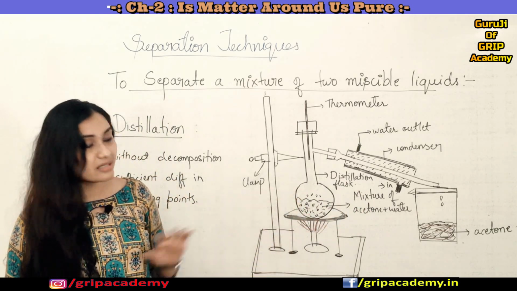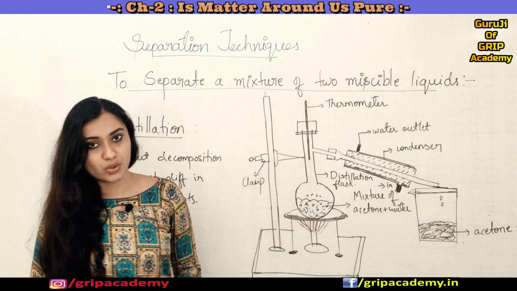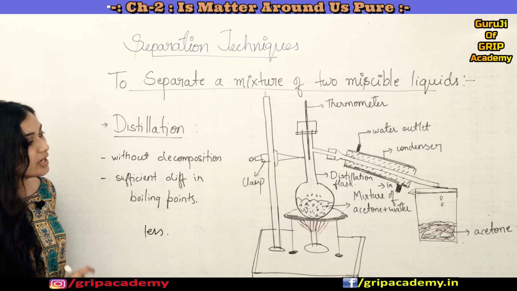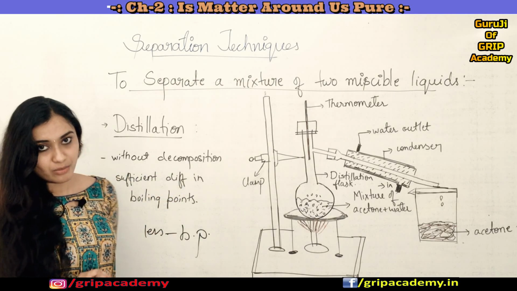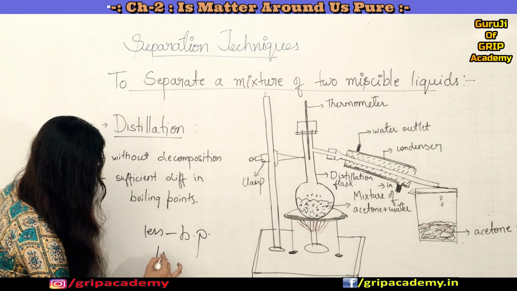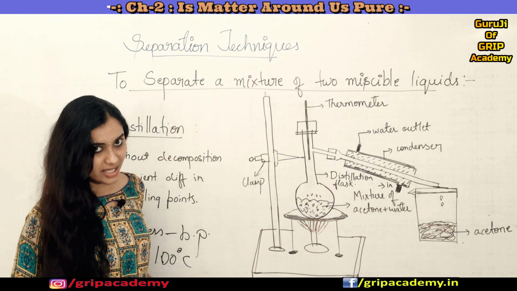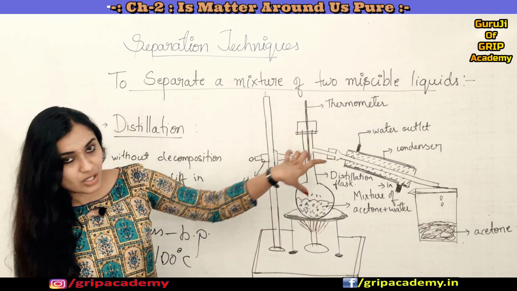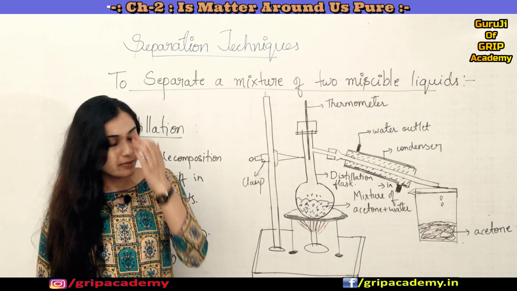So how can we separate the mixture? You just heat the mixture, and eventually the acetone, which has a lower boiling point than water, evaporates. What is the boiling point of water? It is 100 degrees Celsius, but acetone has a lower boiling point. So it evaporates first, and you can note down the temperature at which it evaporates.